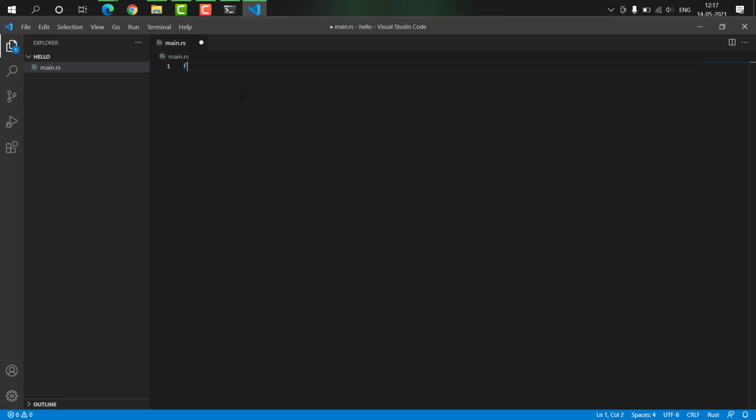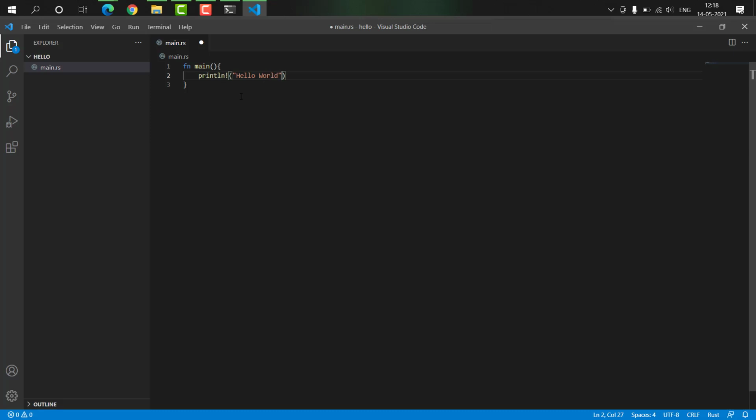Now let's say fn, the function definition that we use here, fn, and then we use main, the main function, followed by opening the function body. That's the normal function that we use in most of the languages. And here we'll say println, followed by an exclamation mark. And within it we write our hello world, the thing we want to print.